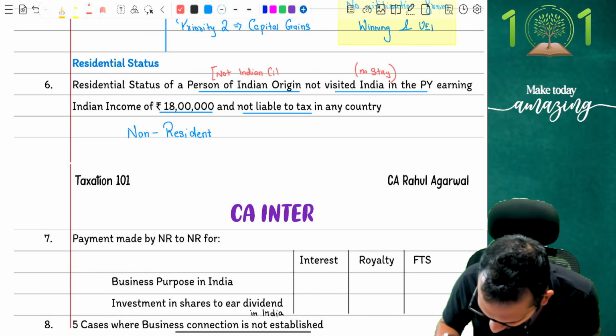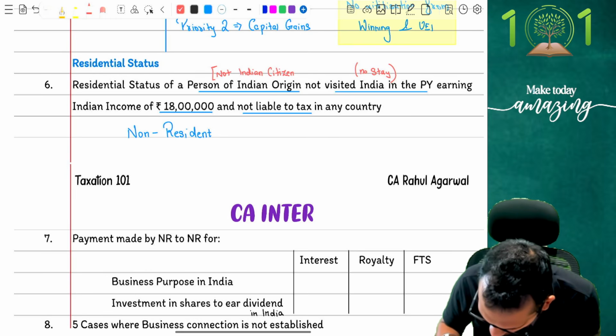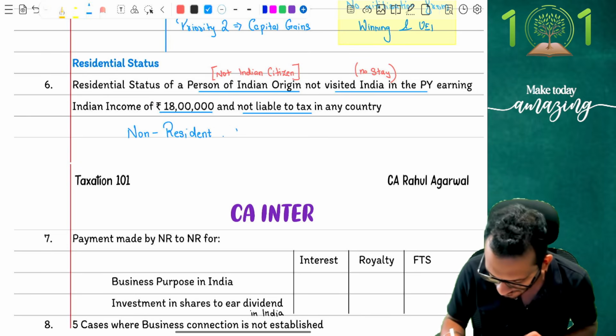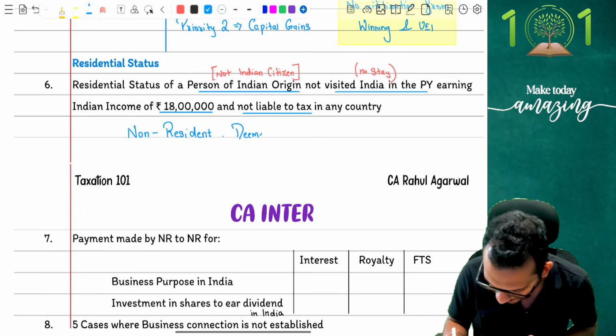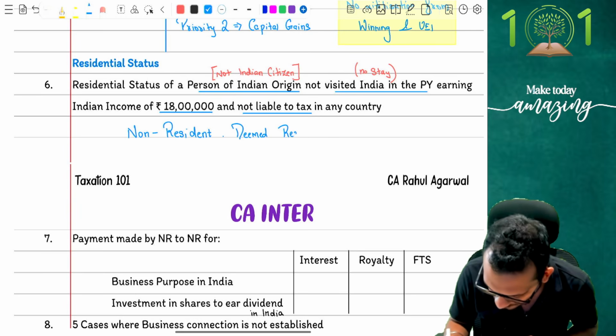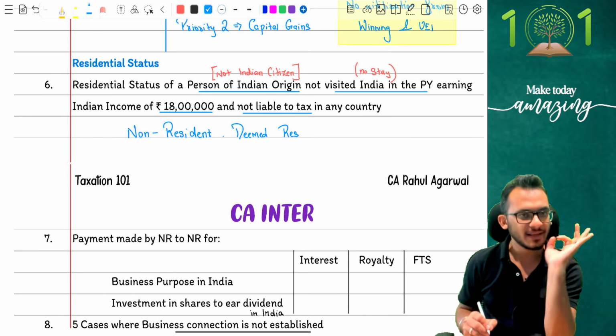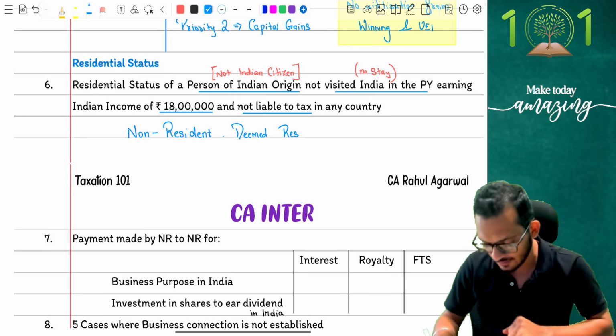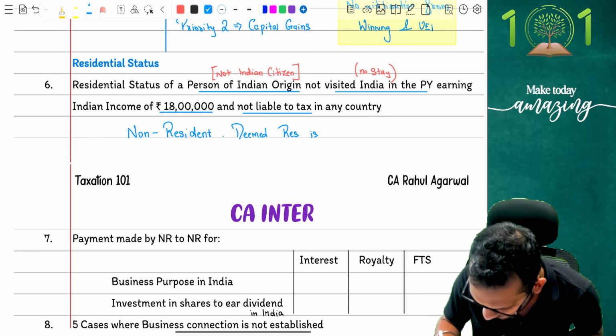It should be an Indian citizen, which means a person who is not an Indian citizen does not fall into the deemed residency condition. Deemed residency is only for Indian citizen. That is the condition, and that's where students make a horrible mistake. Please be careful. Deemed residency provision only applies for Indian citizen, not for person of Indian origin.